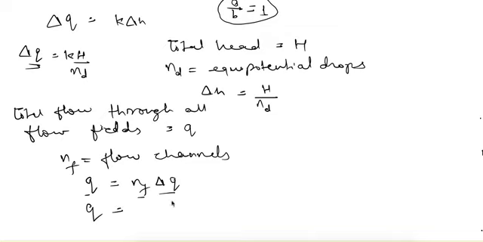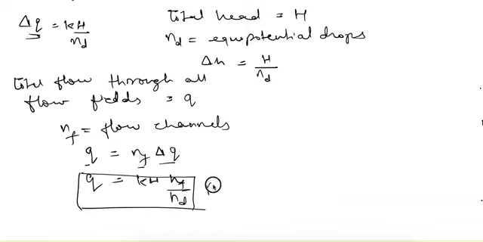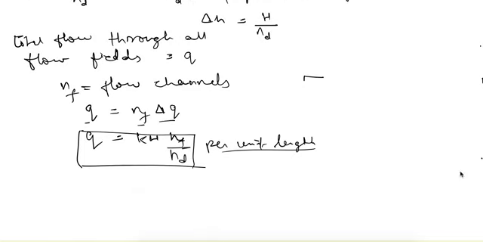So total Q comes out to be K H nf upon nd. This is the discharge per unit length, because we considered that the length perpendicular to this screen is 1. From here we can find out the seepage through any hydraulic structure.